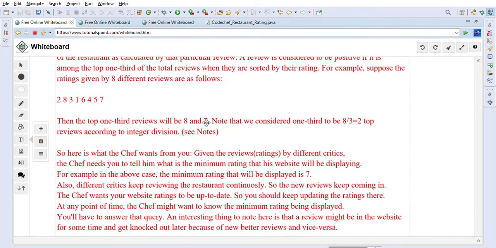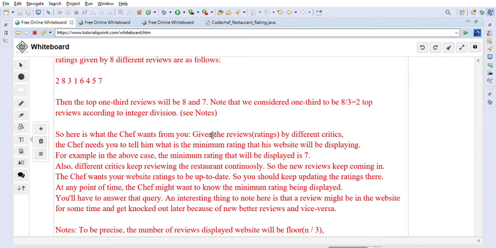So here is what chef wants from you. Given the reviews or ratings by different critics, the chef needs you to tell him the minimum rating that his website will be displaying. For example, in the above case, the minimum rating displayed will be 7. So there are a total of 2 ratings we got, 8 and 7, and the minimum of those is 7. So minimum rating 7 will be displayed on the website.